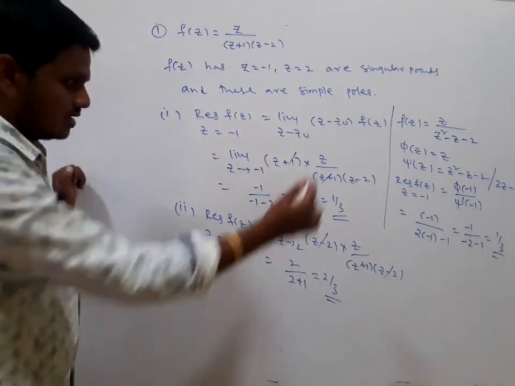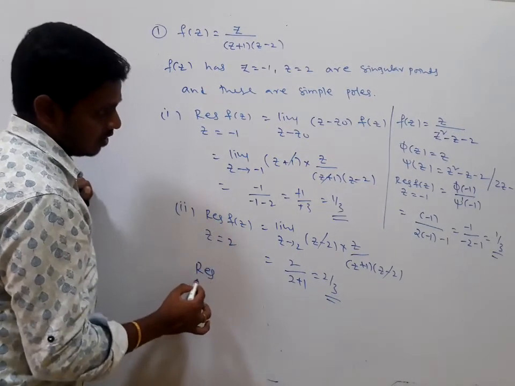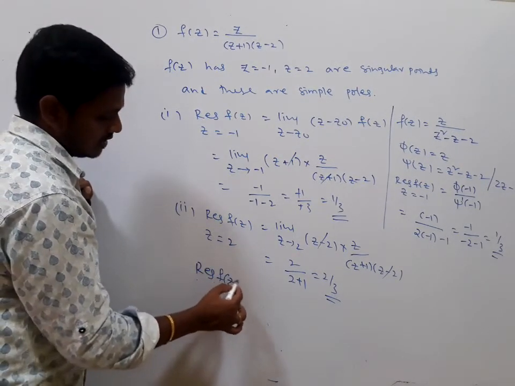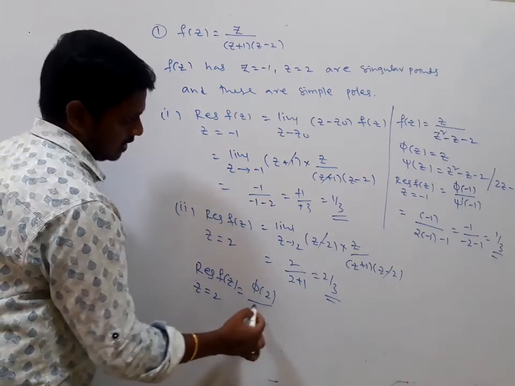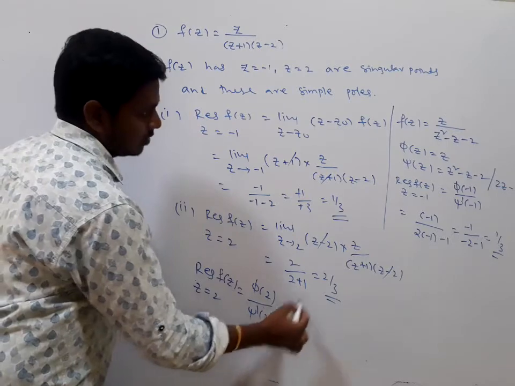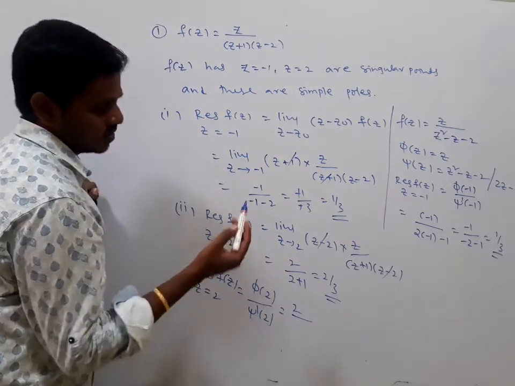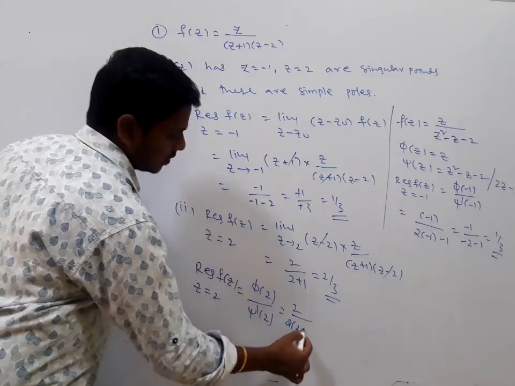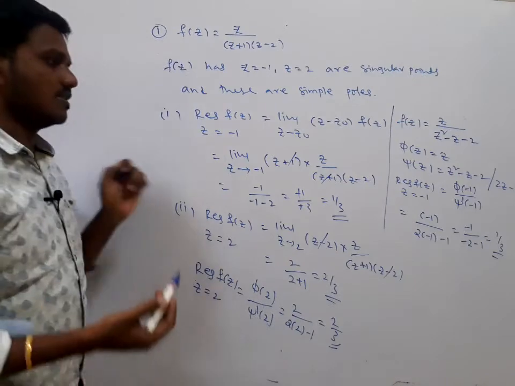In the same way, if you go for the residue of f of z at z equal to 2 using that formula, what I am writing here is pi of 2 divided by psi dash of 2. Pi of 2 is nothing but 2 only. The psi dash of z is 2z minus 1, so 2 into 2 minus 1, which is 2 divided by 3. So we get the same answers.